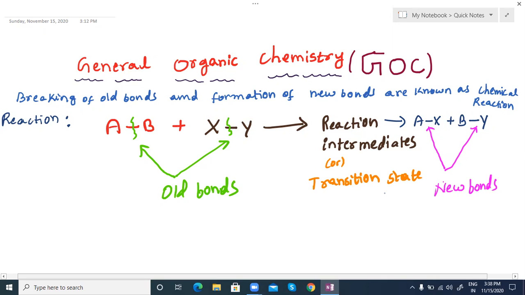If you know the basics, then you can study those things very well and remember them easily, with logic. You can solve any question by understanding GOC only. Otherwise, you have to memorize too many things. We have too many reactions in the 11th and 12th standard for the preparation methods of organic compounds as well as chemical properties.